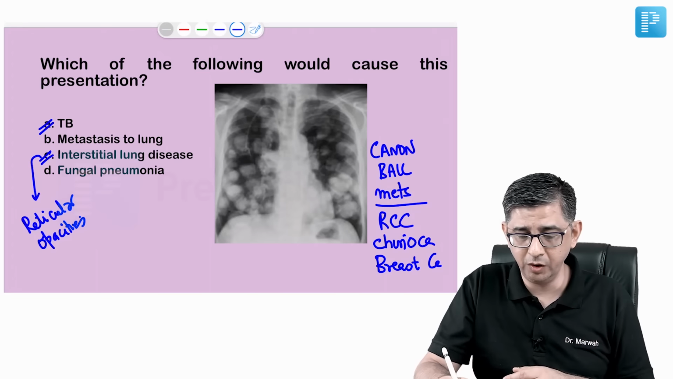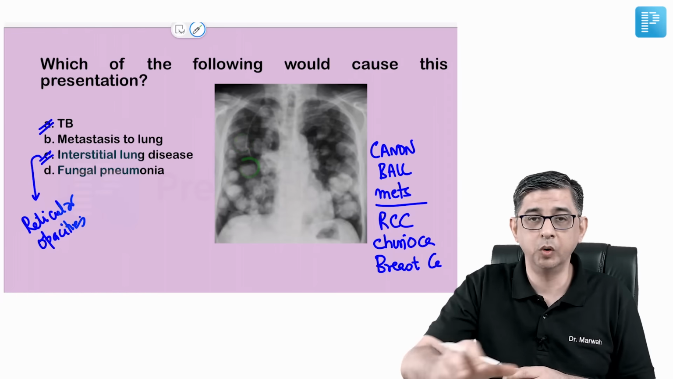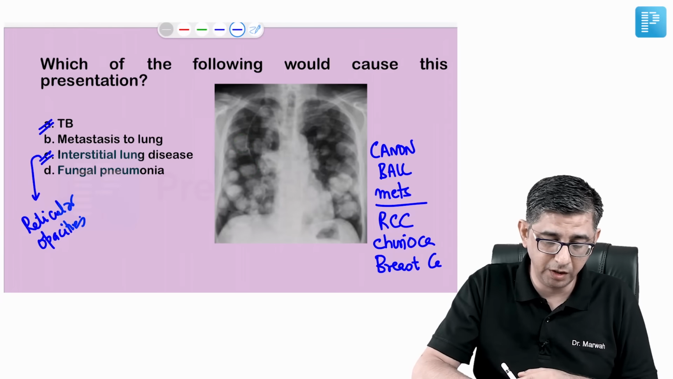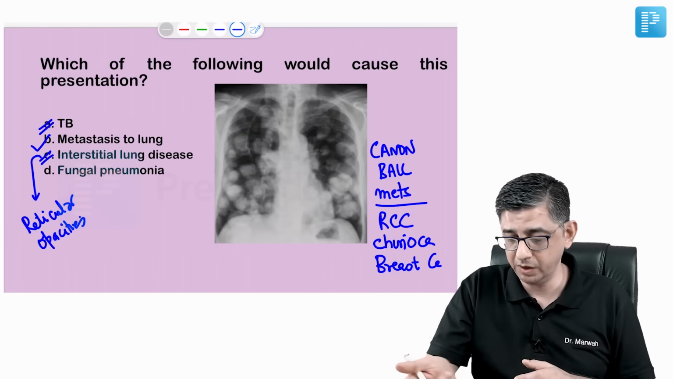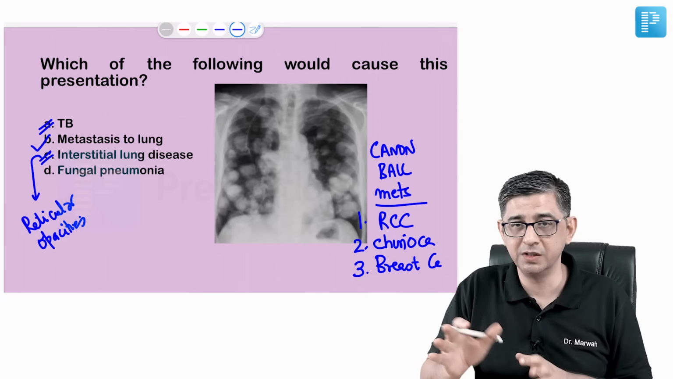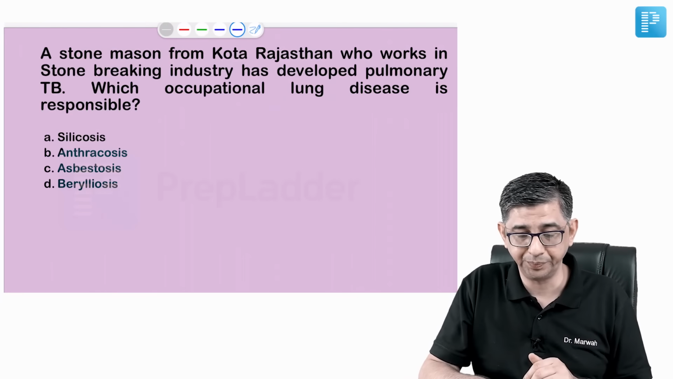So as such, when I look at these big round defects present, they look like holes punched into the lung because of the mets which are coming from a distant site. The correct answer to this question is B. And anyway, these are important causes you should be familiar with. Choriocarcinoma is what everybody knows, but even RCC and breast cancer should not be neglected.